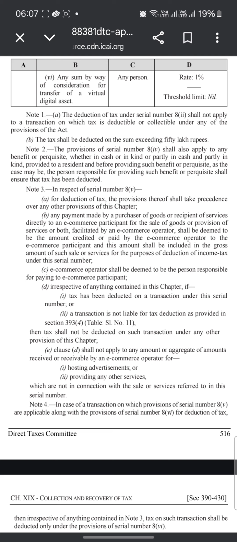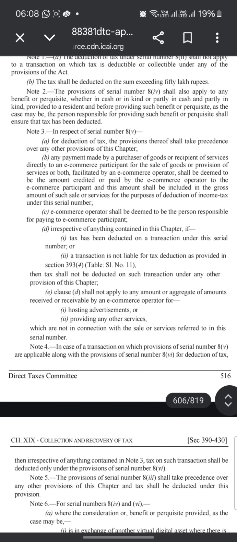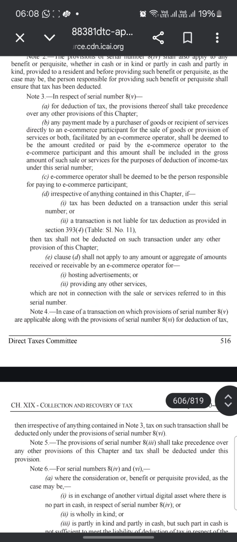Note 2. The provision of serial number 84 shall also apply to any benefit or perquisite, whether in cash or kind, or partly in cash and partly in kind, provided to a resident. Before providing such benefit or perquisite, as the case may be, the person responsible for providing it shall ensure that tax has been deducted. In respect of serial number 85, for deduction of tax, the provision thereof shall take precedence over any other provision of this chapter.